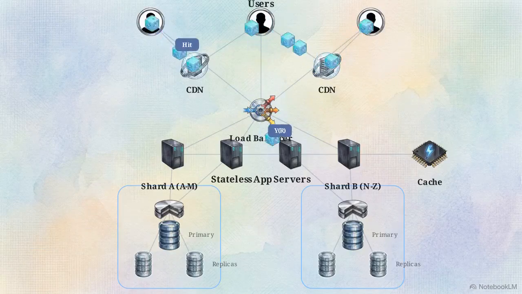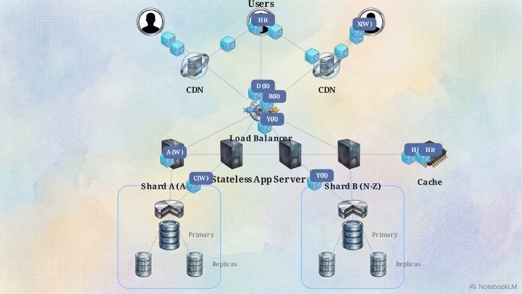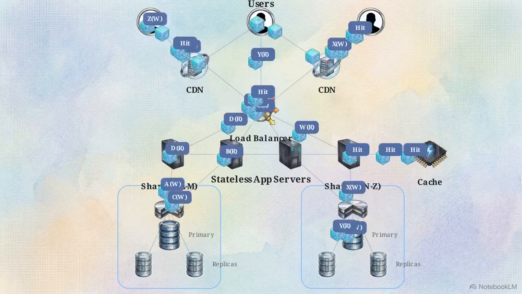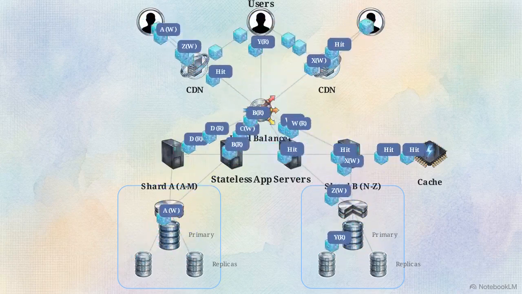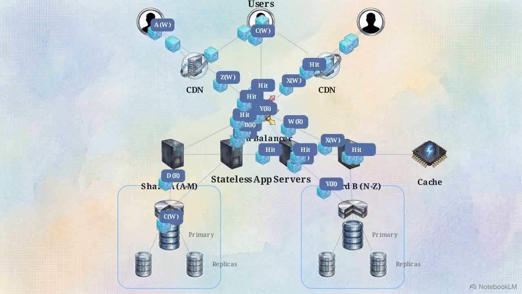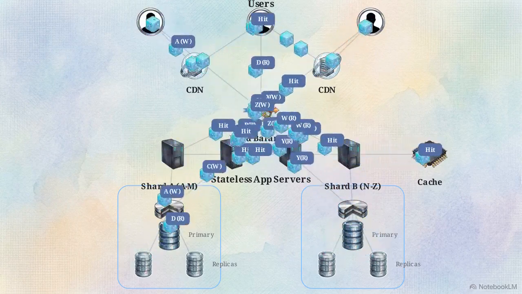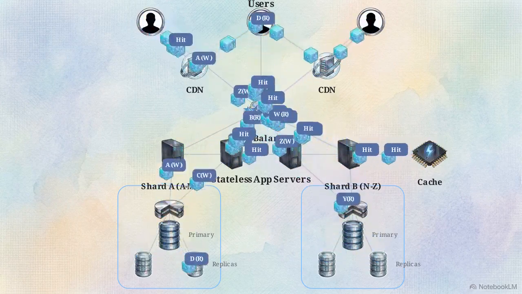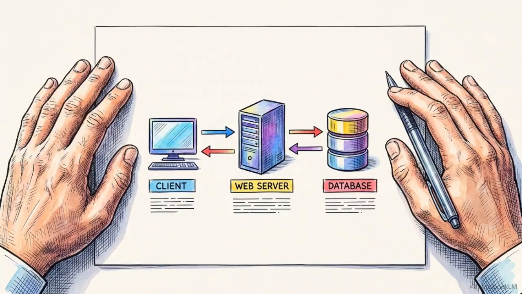A mature system uses these 6 blocks in harmony: load balancers, stateless servers, caches, CDNs, replicas, and shards, to ensure that no single machine is a bottleneck or a failure point. Senior engineering requires the judgment to know exactly when to stop adding these blocks and accept the current system's limits.